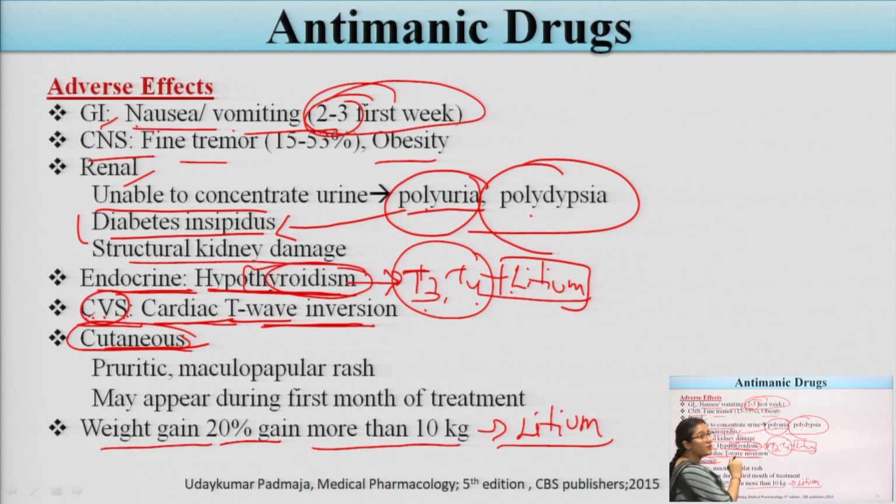The cutaneous problem: due to the use of lithium, there is a cutaneous condition, pruritic or maculopapular rashes. As I have already told you, some of the antimanic drugs mainly produce allergic conditions also, rashes. They may appear after the first month. Some of the patients who are using lithium in the first month can see some allergic conditions. Now weight gain will also be there.